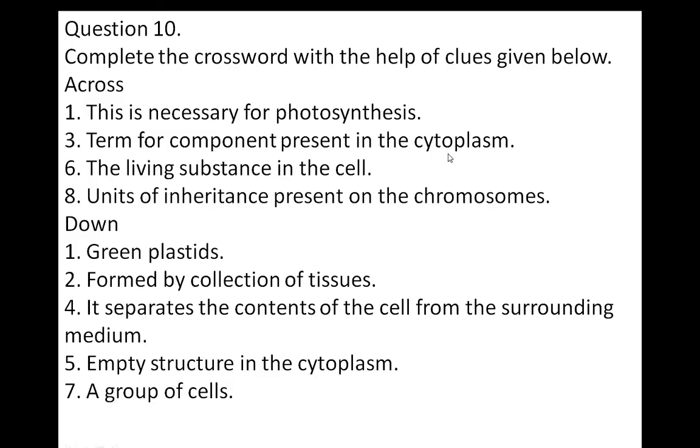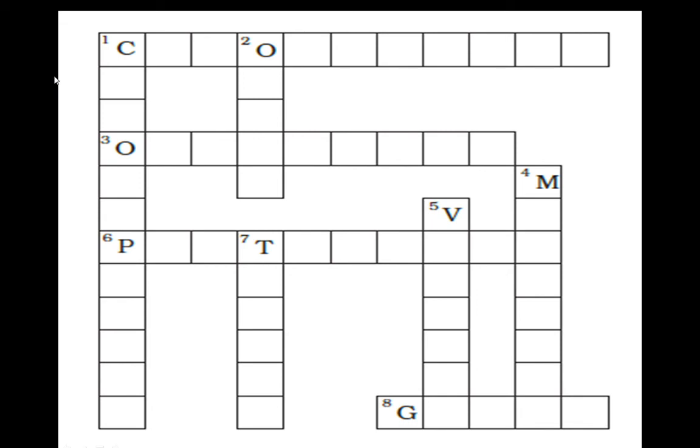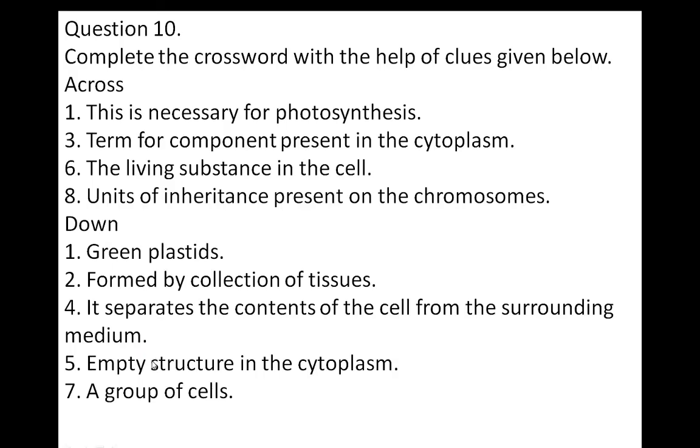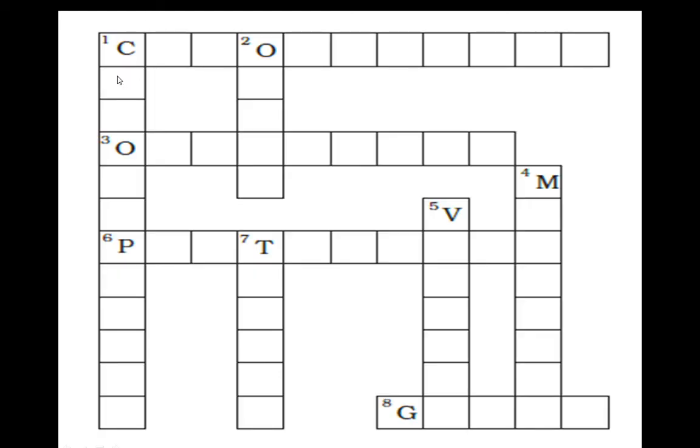This is necessary for photosynthesis. What is necessary for photosynthesis? Chlorophyll. Then green plastid. What is the name of the green plastid where the chlorophylls are present? In the chloroplast. So down is the chloroplast.